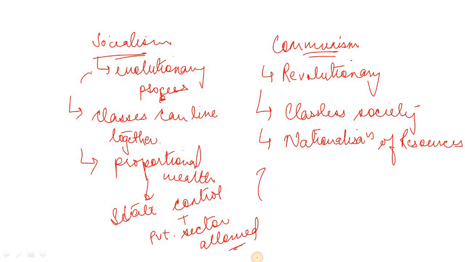For example, in India, we have not nationalized resources, or whenever the LPG reforms took place in India around the 1990s, the LPG reforms did not completely nationalize every public property in the country. In fact, we also allowed private partnership as well. Private sector was also allowed because we did not completely believe in the ideology of communism. We had our own brand of socialism. The then Prime Minister Mrs. Indira Gandhi said that India does not believe in Russian socialism or Russian communism. India has its own brand of socialism.